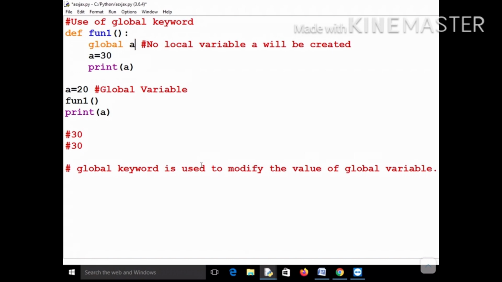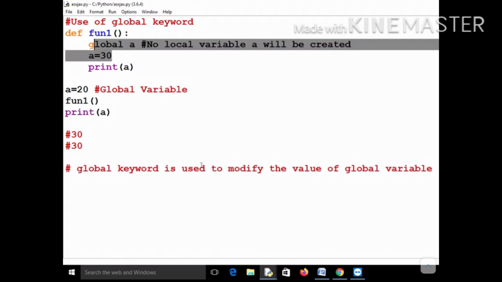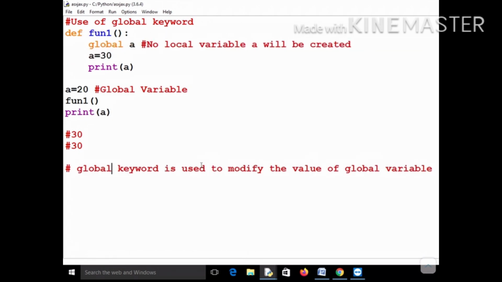It would have been equal to 20. But in this case, you are actually changing the value of the global variable. So you can access a global variable without declaring global a, but you cannot modify the value of a global variable if you are not using the global keyword.